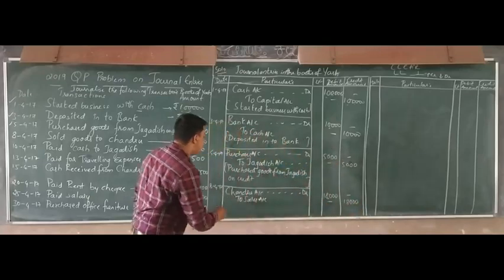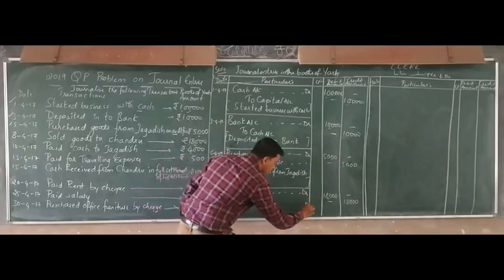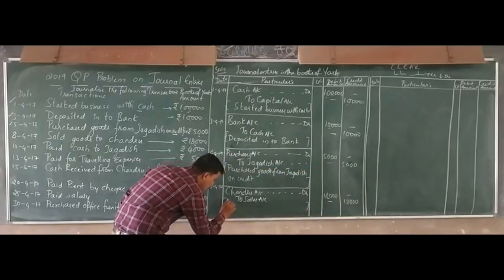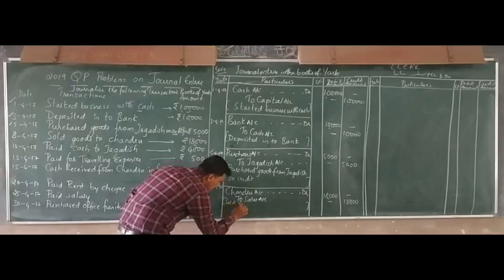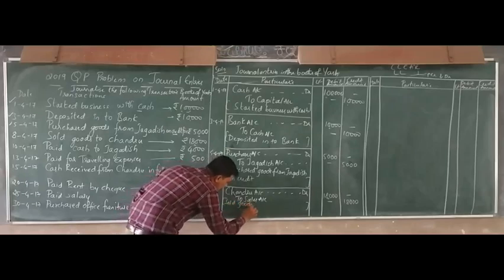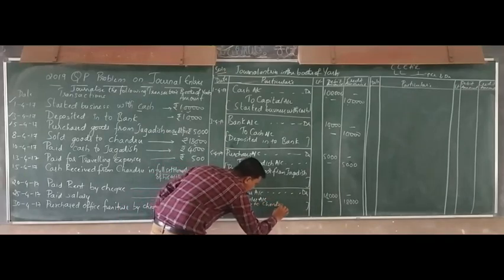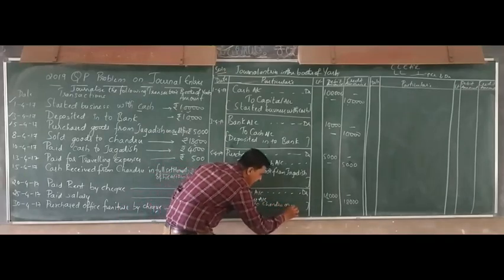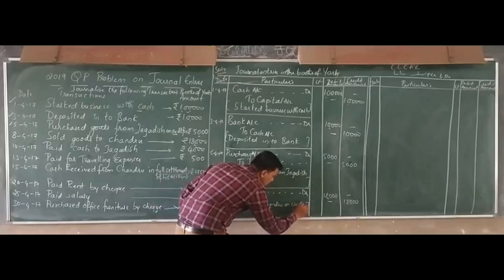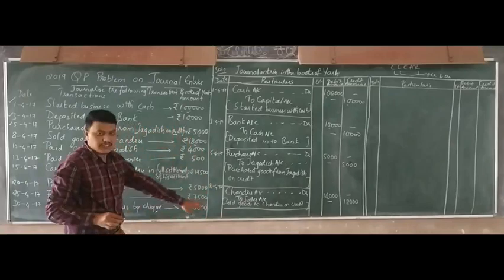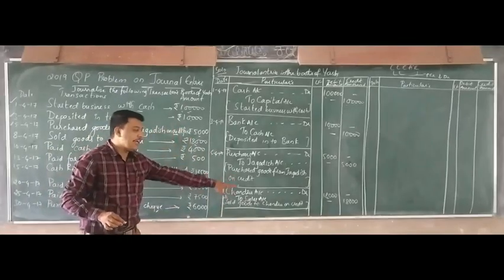Okay, so write the narration here. What have you done? You have sold the goods, right? Sold goods to Chandru on credit. So you have sold the goods to Chandru on credit. Okay, so after this, you have to make a total of this.